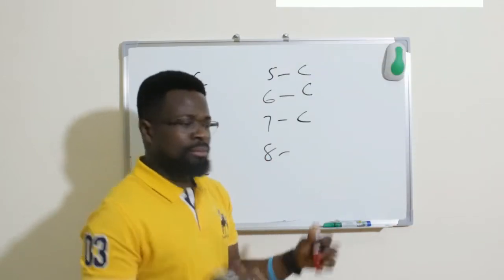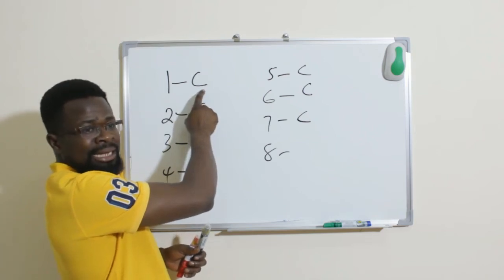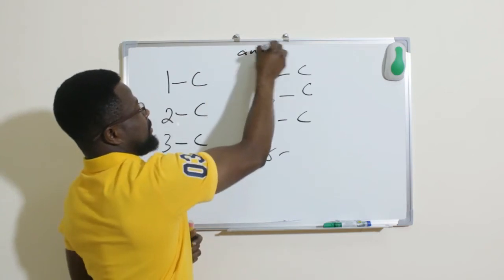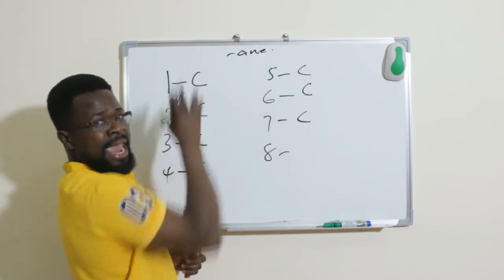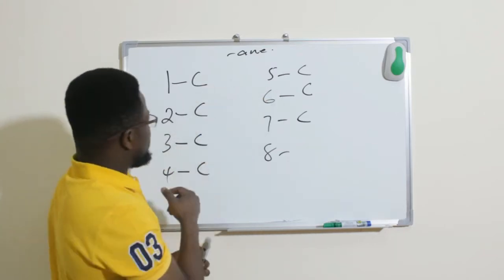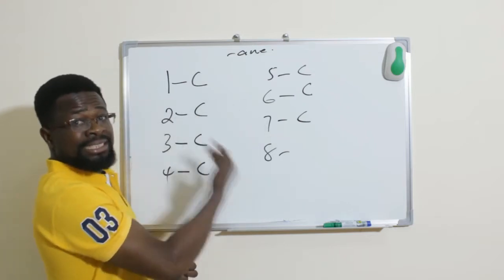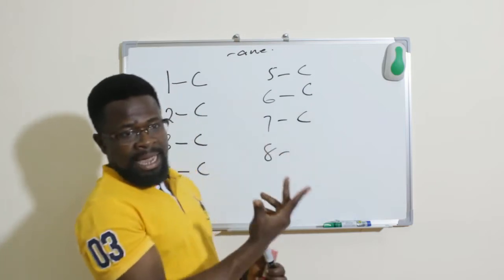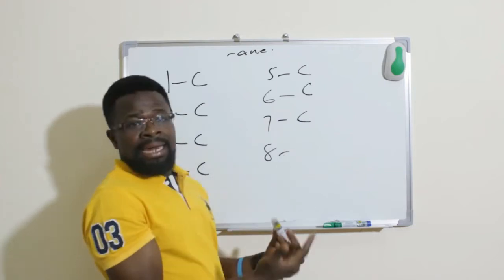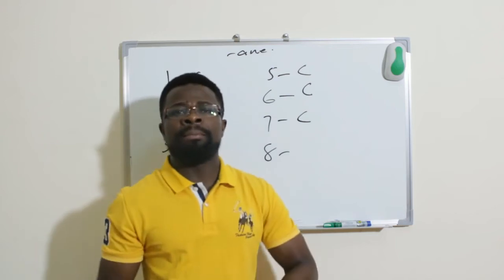Now let's look at it and see. So if it has one carbon atom, we said the prefix is meth and the suffix is ane. So it becomes what? Methane. If it is 2, it becomes what? Ethane. If it is 3, propane. If it is 4, butane. If it is 5, pentane. If it is 6, hexane. 7, heptane. 8, octane. These are the ways to name the what?